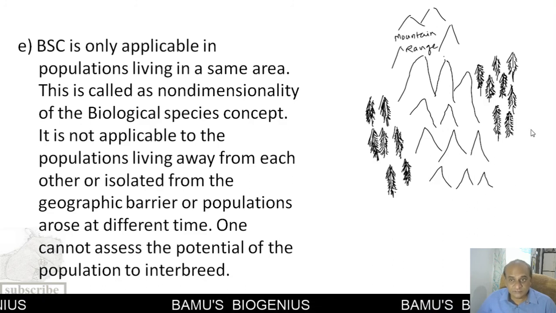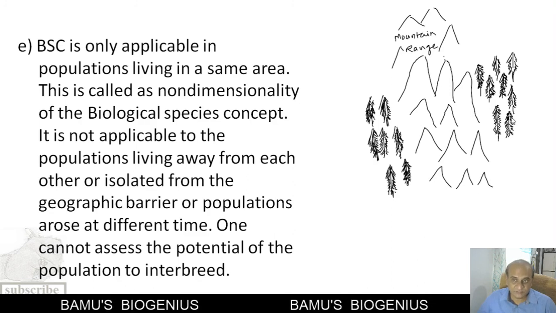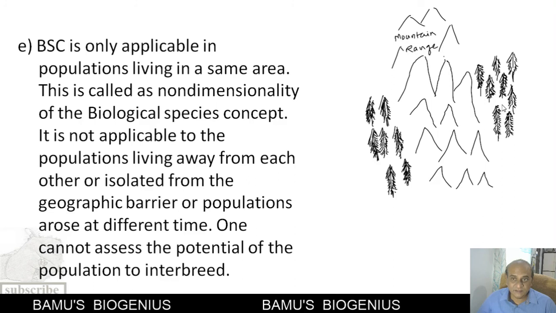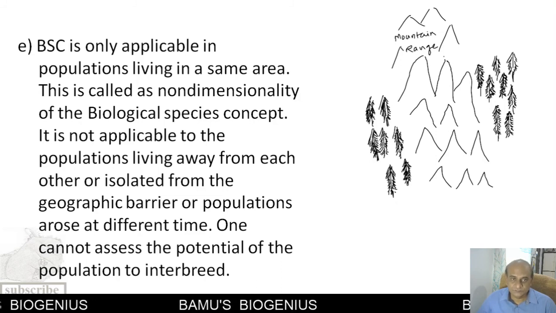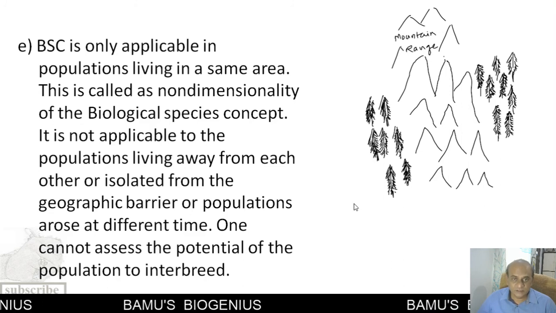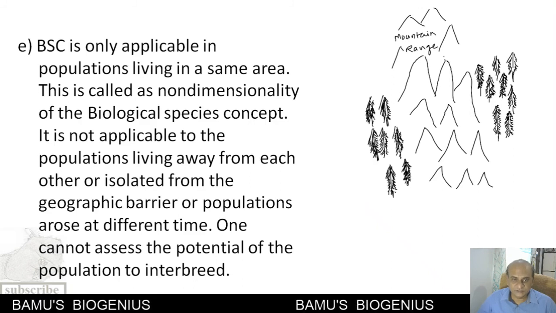But in such cases, for example, where the two populations are divided by a geographical barrier, there is no way to test the biological species concept. So we cannot test the interbreeding among the populations which are divided by a mountain range or a river or oceans. So this is known as non-dimensionality of the biological species concept, and this is again another demerit of the biological species concept.